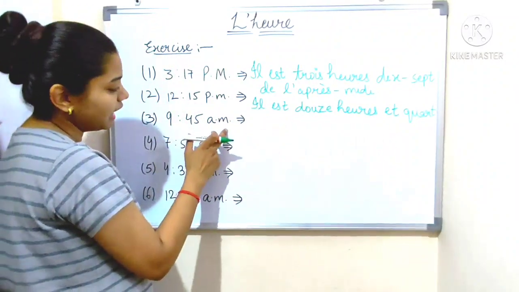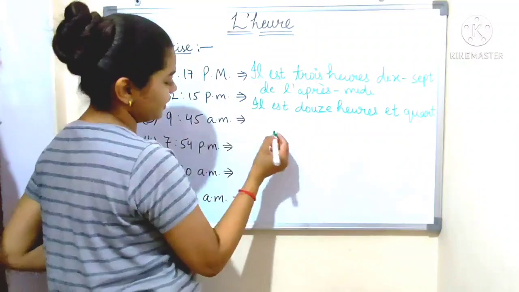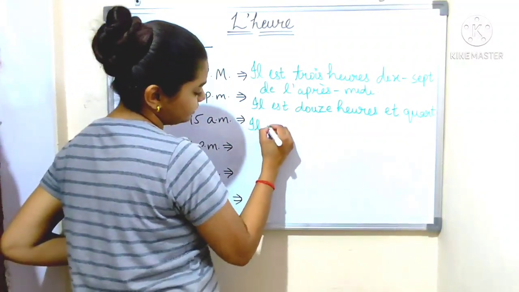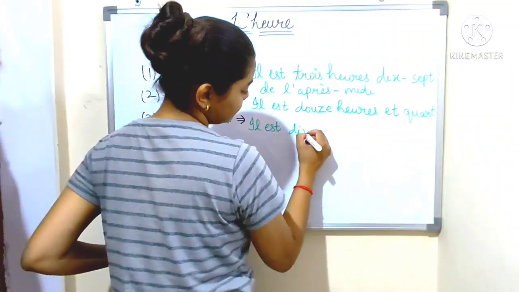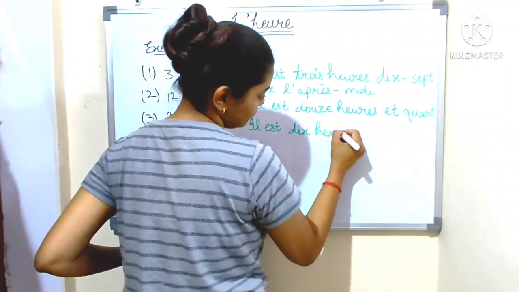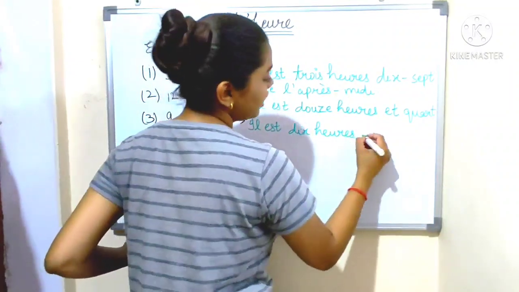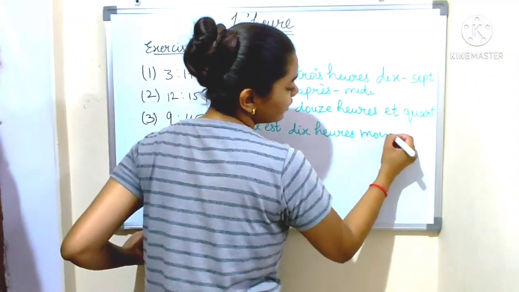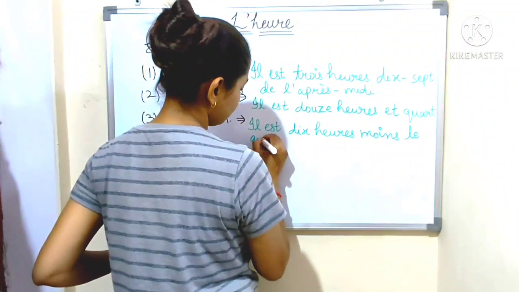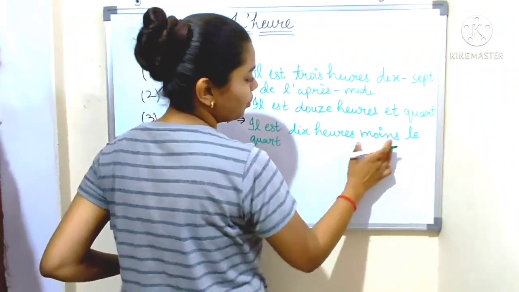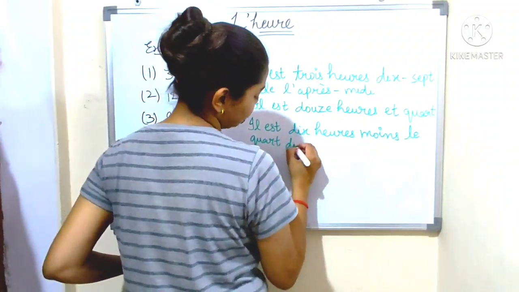Now, 9:45 a.m. Il est 10h moins le quart du matin.